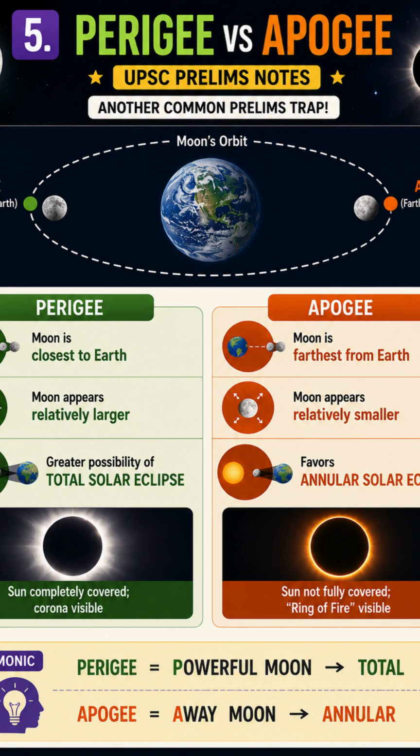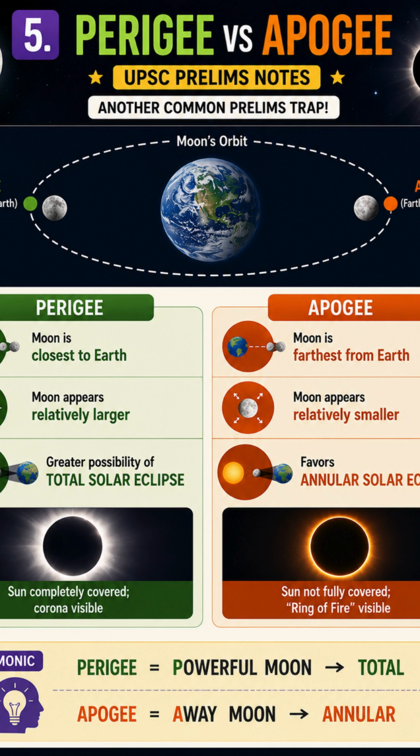Part 5. Perigee versus apogee, the prelims trap. Now let's connect this with the moon's distance from Earth. The moon's orbit is elliptical, so its distance from Earth changes. When the moon is closest to Earth, it is at perigee. At perigee, the moon appears relatively larger. It can more easily cover the sun's disk. This geometry can favor a total solar eclipse.